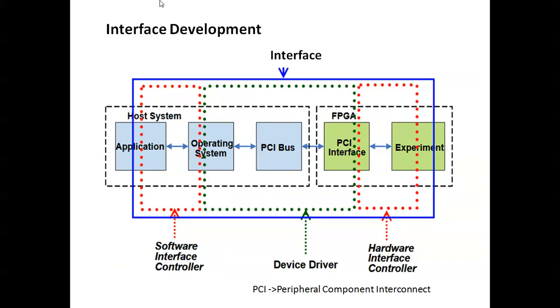So this is interface development, post system application, then PCI bus, PCI interface, experimental software interface control, device driver, hardware interface control. So PCI means peripheral component interconnect. Peripheral means outside of the host computer, those are peripheral devices. This is also combining in co-design, co-software is combined with other devices.